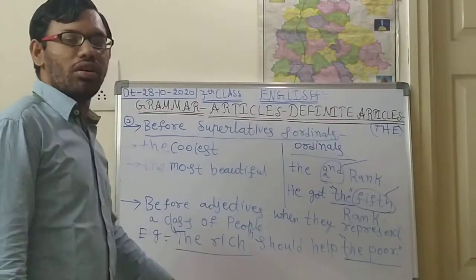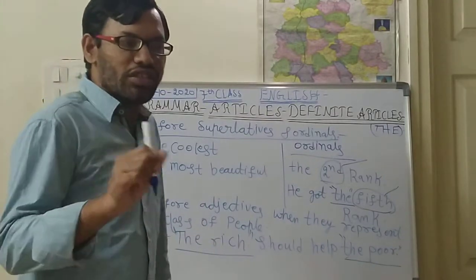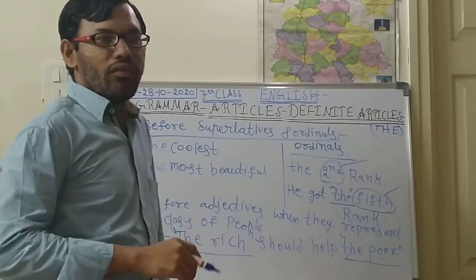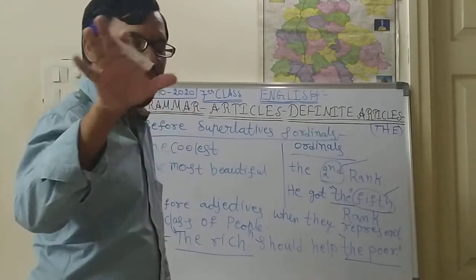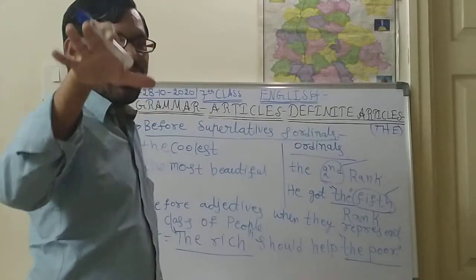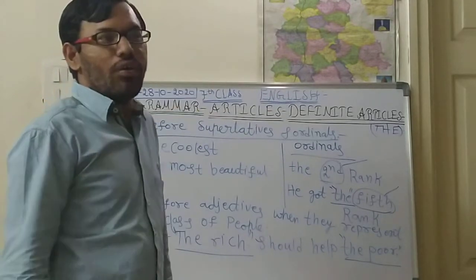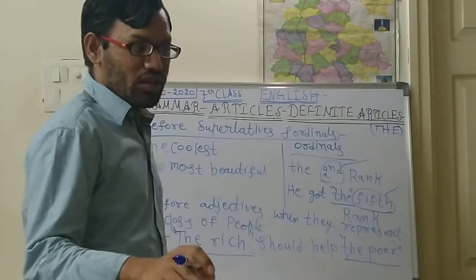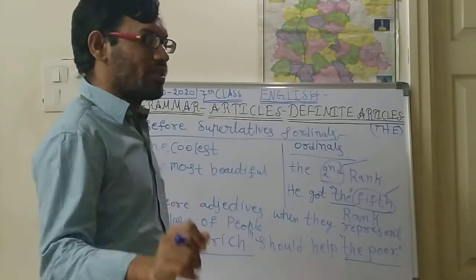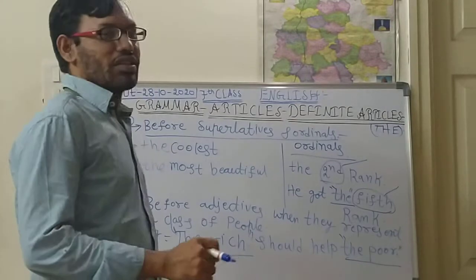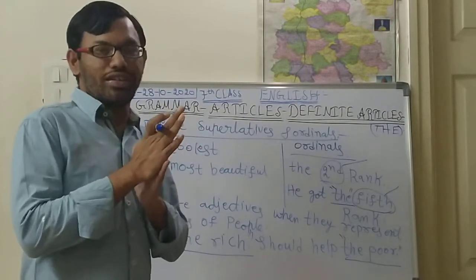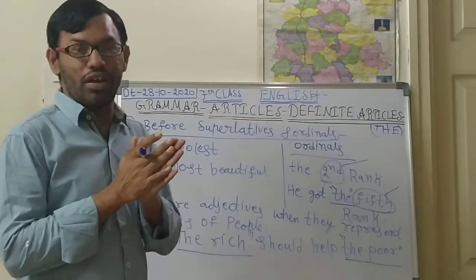And one more example, if you see your sixth unit, the observation skills part, there is a quotation: Fortune favors the brave.